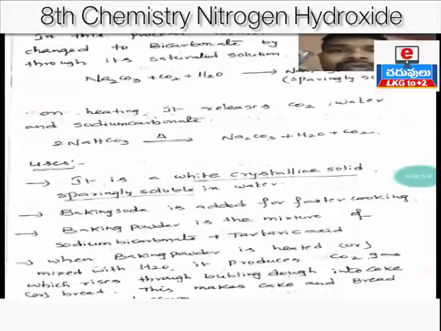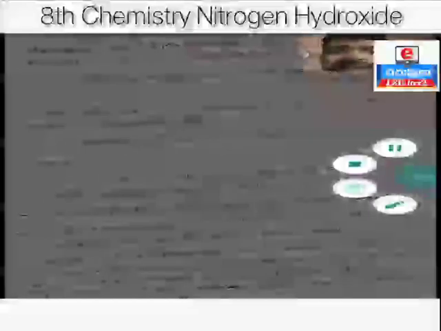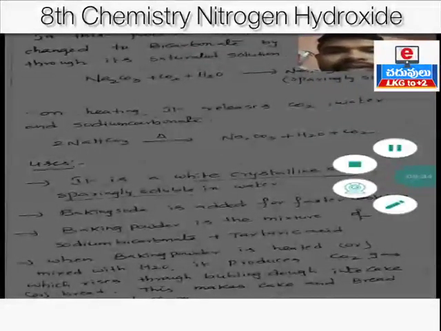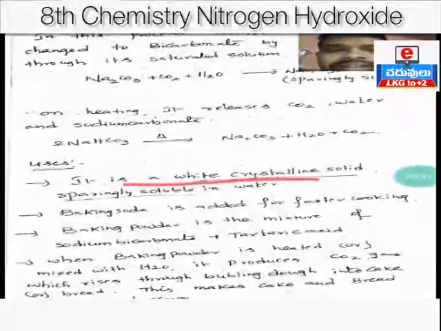So you all know that baking soda is a white crystalline solid. It is a salt, a white crystalline salt, just like crystal forms. You just see crystals of salt. So it is a white crystalline solid at room temperature.